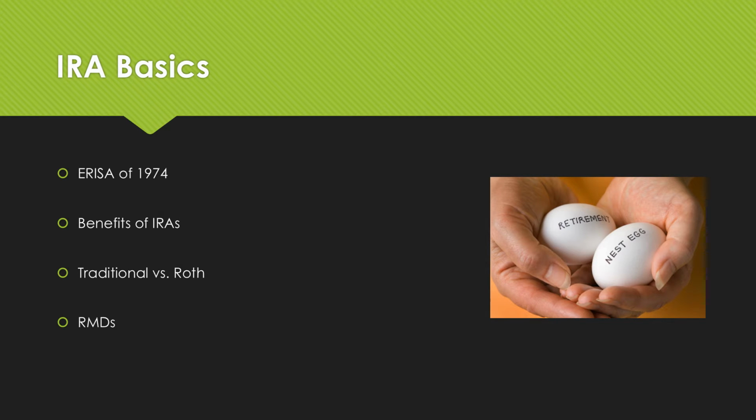Today, there are many types of IRAs, including various types of traditional IRAs like SEPs and SIMPLEs, as well as Roth IRAs. But only traditional IRAs have required minimum distributions that start when the account holder turns 70 and a half years old.